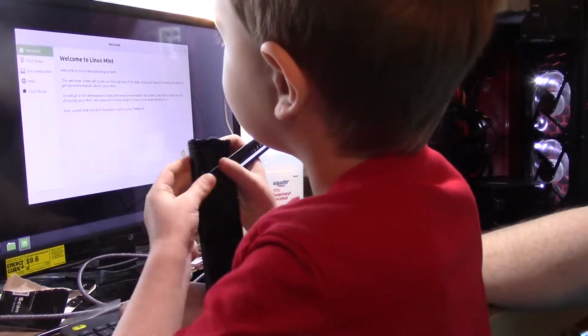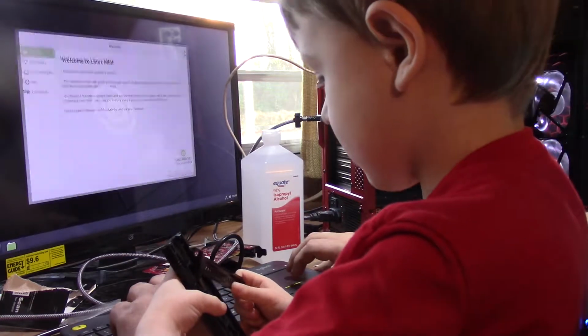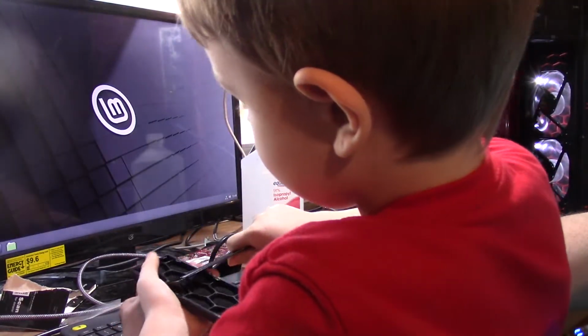Right, so now we're in Linux. And this actually is a really snappy computer for the age of the hardware and everything.